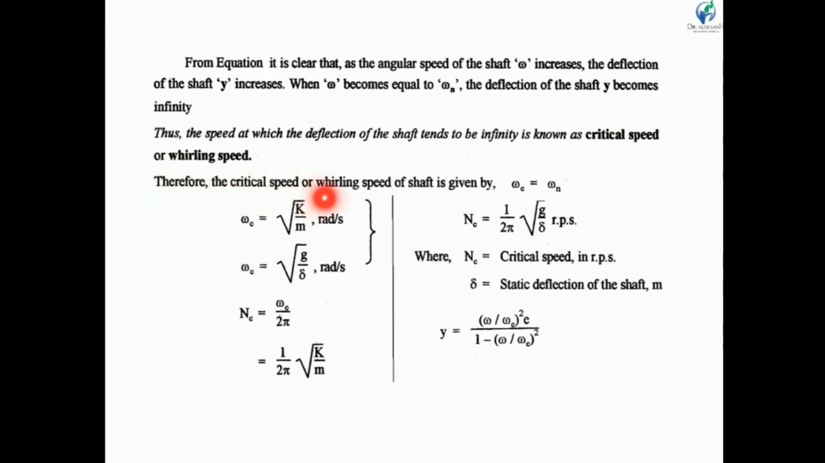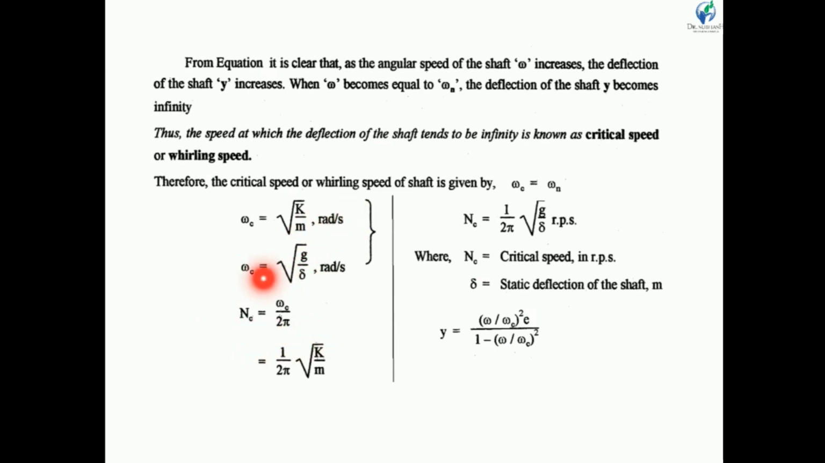Therefore the critical speed, or whirling speed, of shaft is given by: we know that the critical speed is nothing but the natural frequency or natural speed. So omega c is equal to under root k by m. We can rewrite this equation because k is equal to force divided by delta, and the force is equal to mg. The m cancels, so we get omega c is equal to under root g by delta, in radian per second.